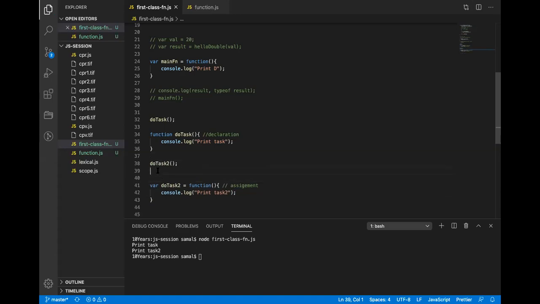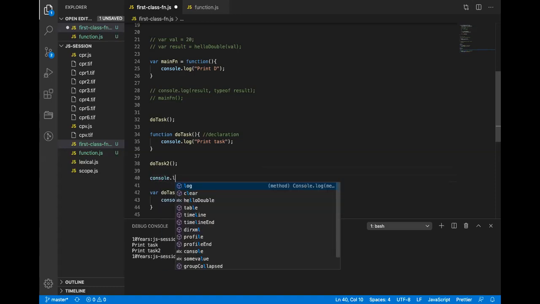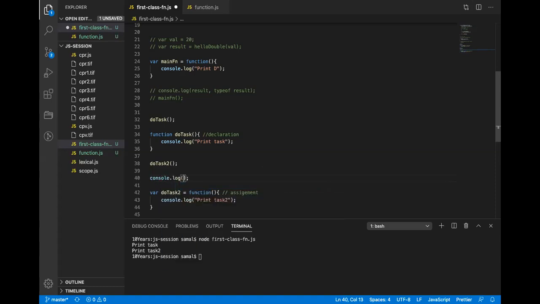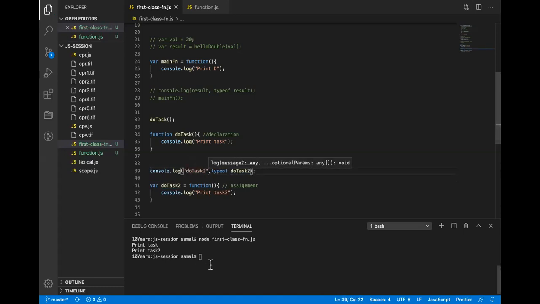So if I try to call this function before that, it will just throw an error. If I put a console here, let me find out what is the type of task2. If I do typeof task2 and print this, let's see what happens. It says typeof undefined, right?